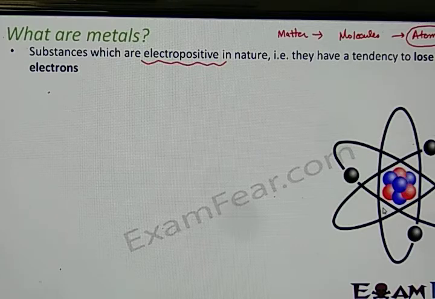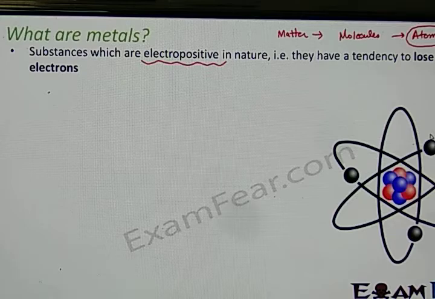So the nucleus contains protons and neutrons, and the electrons are moving in an orbit around the nucleus. Clear? So that is roughly how the structure of an atom is. Now metals are those substances which always have a tendency to lose electrons. So these electrons which are present, they always tend to be lost.